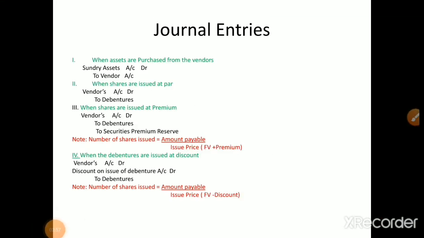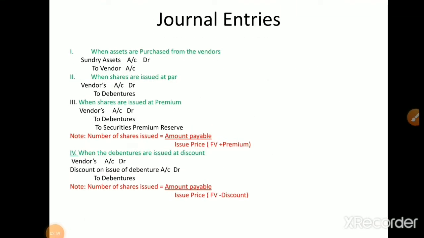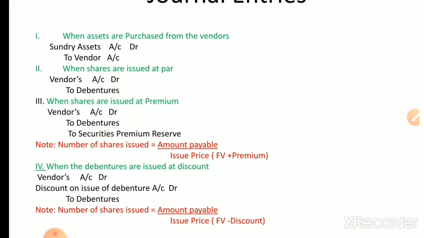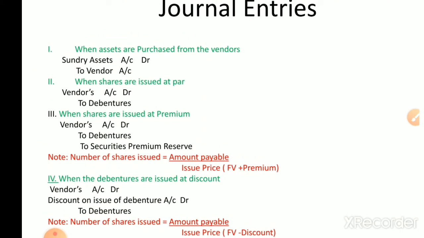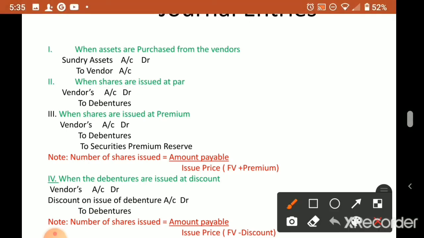Now let us discuss the journal entries. These journal entries we already discussed in the share chapter. The same entries, nothing is different. The only difference is that there we issued shares at par and premium; here debentures can be issued at a discount also, so that case is also coming. When assets are purchased from the vendors, what is the journal entry?